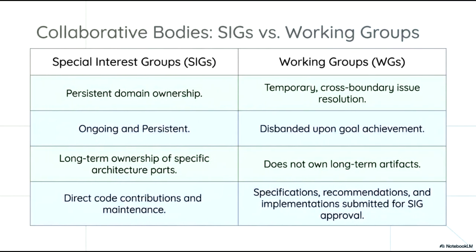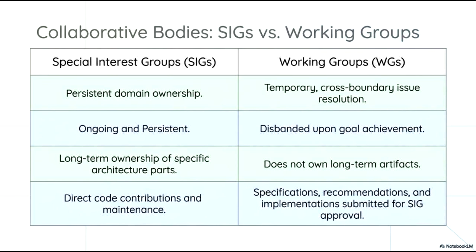To understand how our collaborative ecosystem functions, we must distinguish between special interest groups, known as SIGs, and working groups. SIGs are defined by their persistent domain ownership. They are ongoing entities that provide long-term stewardship over specific architecture parts, taking direct responsibility for code contributions and maintenance.